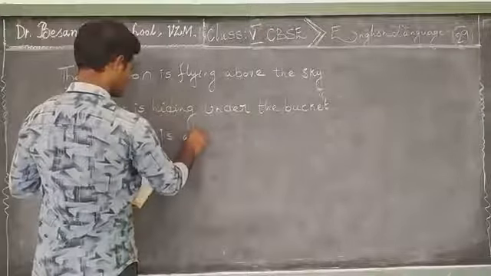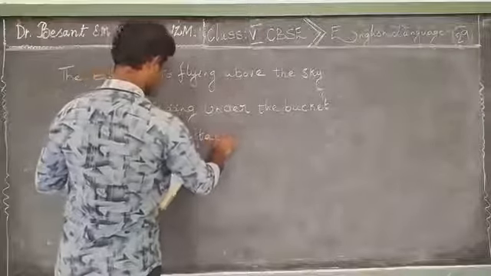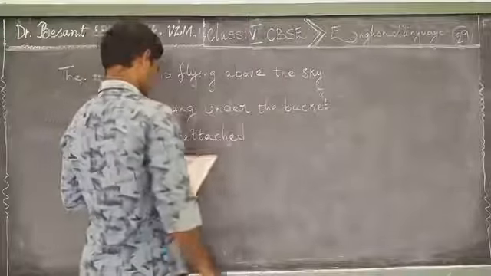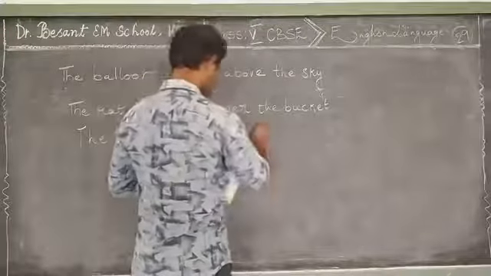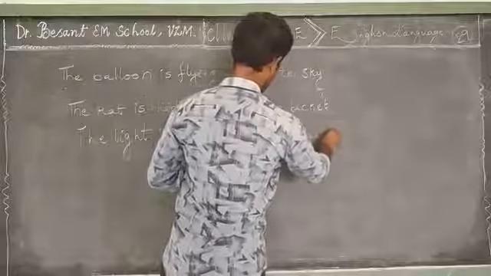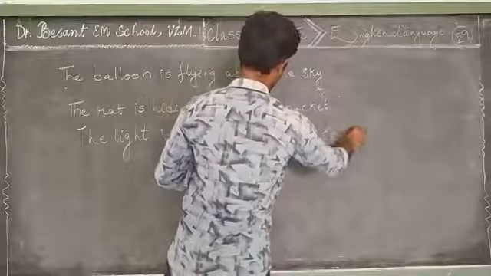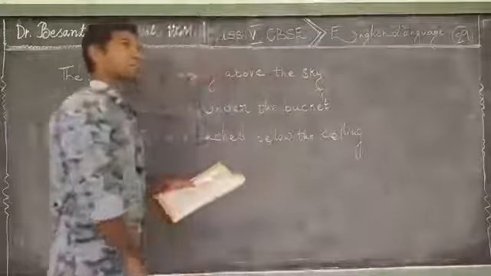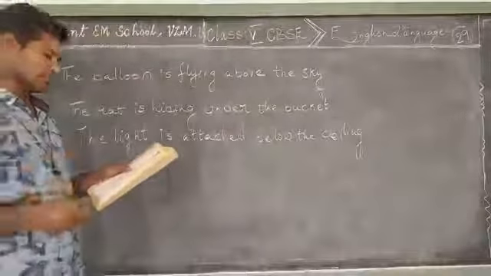The light is attached below the ceiling. Below the ceiling, because it is not covered. It is not covered and hung down.